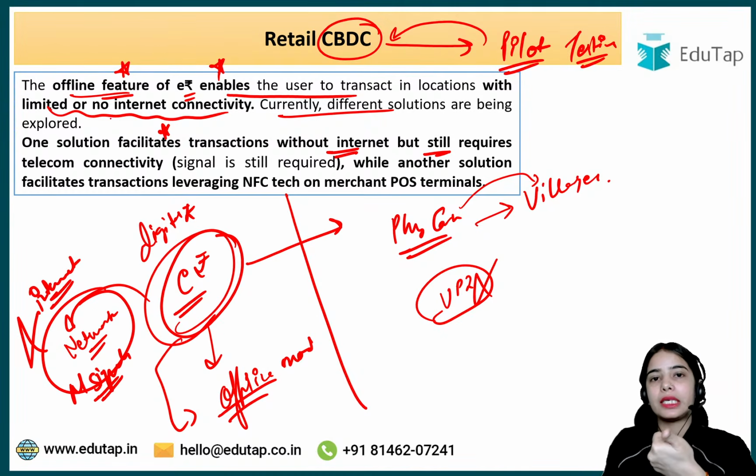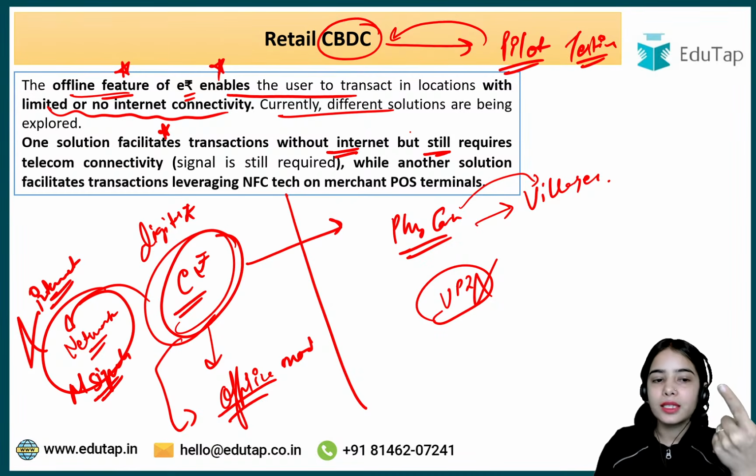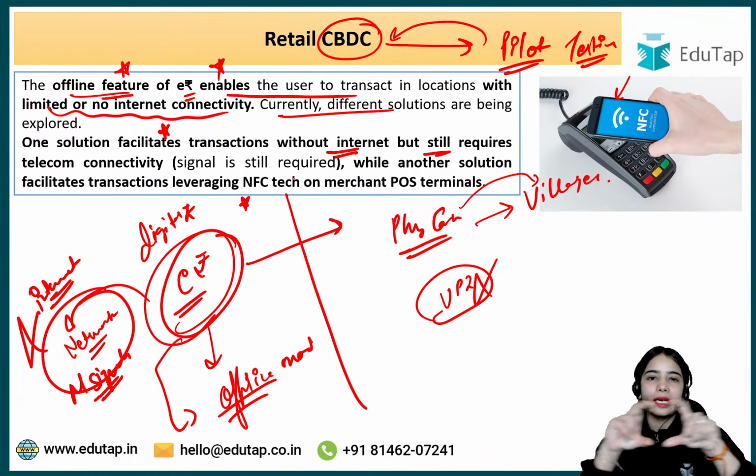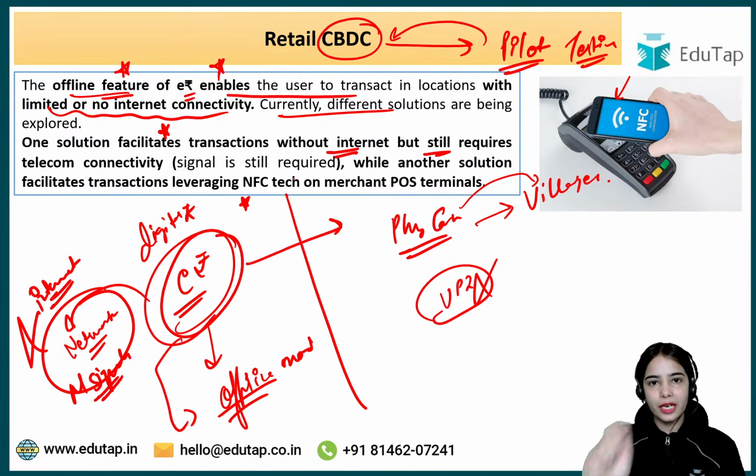Another solution facilitates transactions using near field communication technology. You might have seen credit cards or debit cards that you can tap, and directly through the POS machine the transaction happens. You do not have to put in the pin or anything else, you just have to tap the card and the transaction goes through.